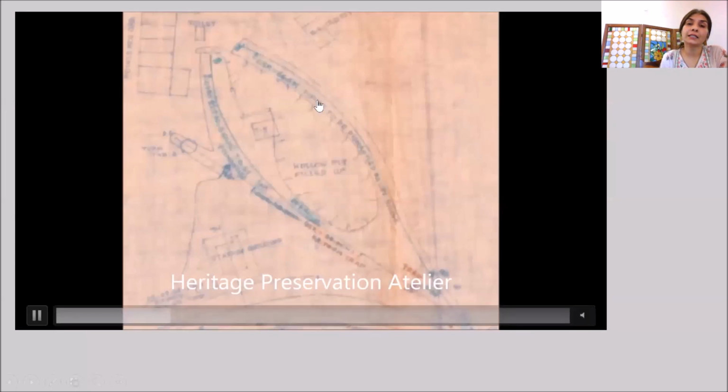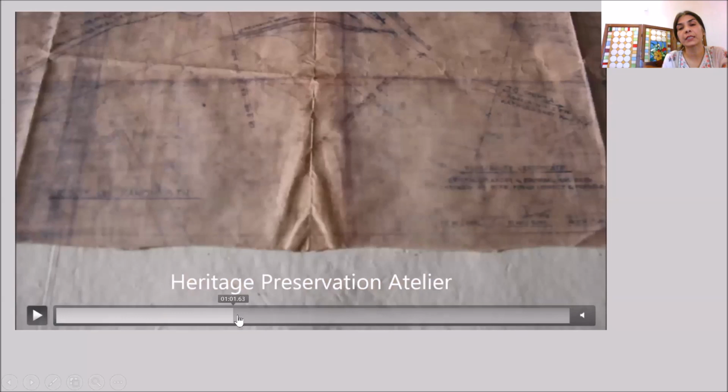And it had tales written in the middle area. So there was ink which was water sensitive, so we couldn't humidify the whole drawing. So we did it in this area only.